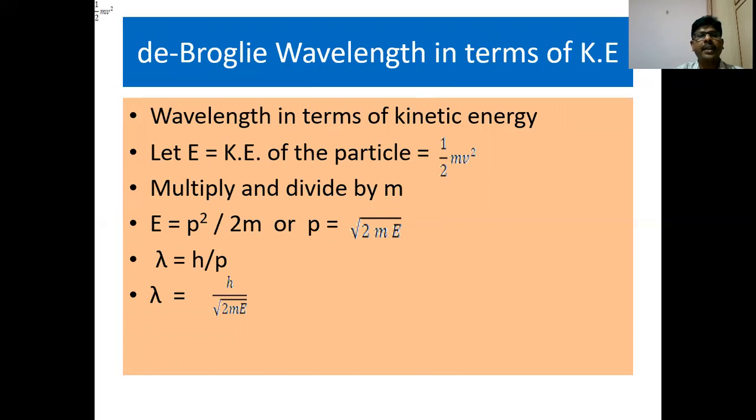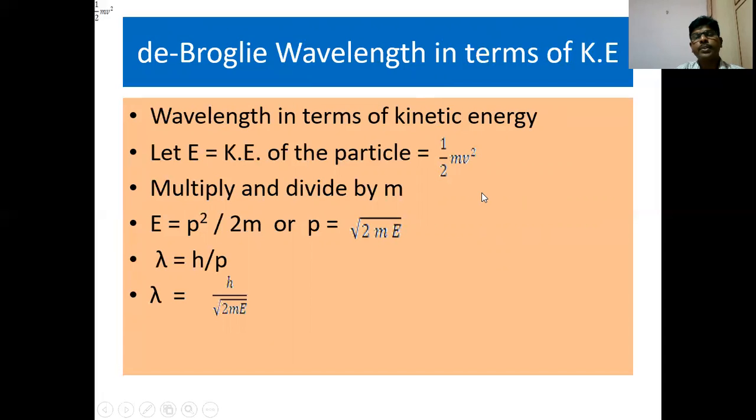We can also see what are the other formulas for the calculation of lambda. Here we shall calculate the de Broglie wavelength in terms of kinetic energy. The general formula for E is equal to half mv square, that is in terms of kinetic energy. Multiply and divide by m, then what do you get? E is equal to m square v square by 2m.